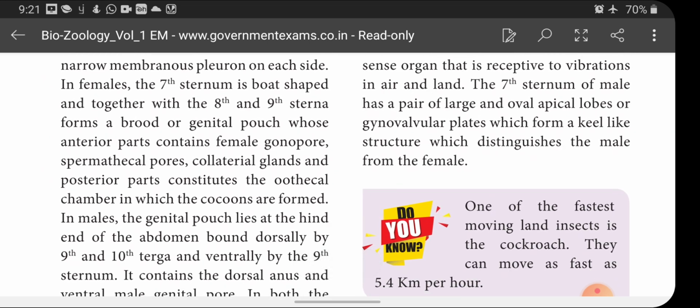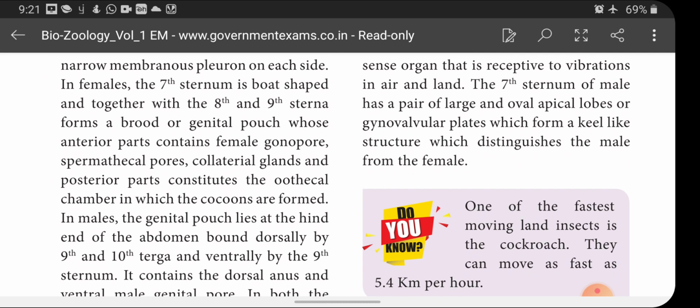How does it become boat shaped? The 7th segment together with 8th and 9th segments forms a boat shaped structure, a brood or genital pouch whose anterior part contains female gonopore, spermathecal pores, collateral glands, and posterior part constitutes the oothecal chamber in which the ootheca is formed.